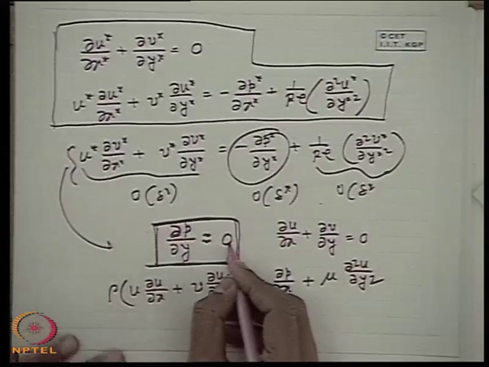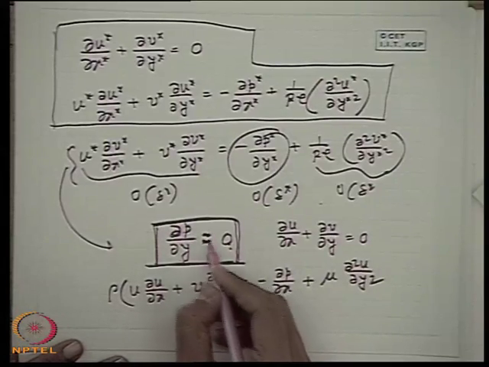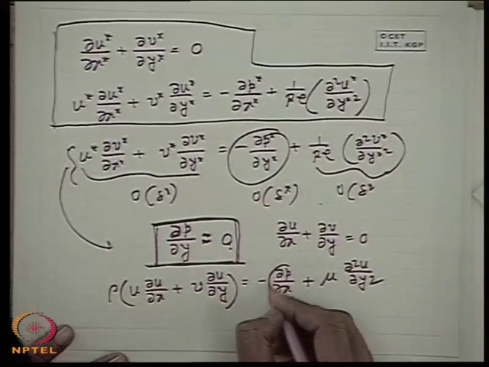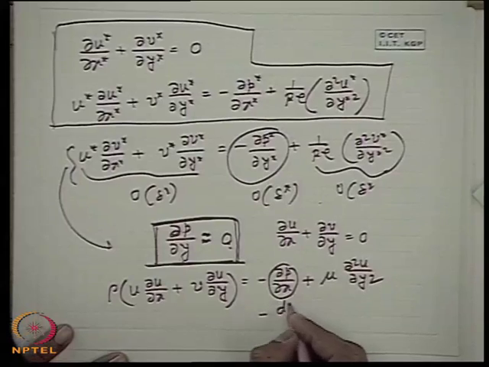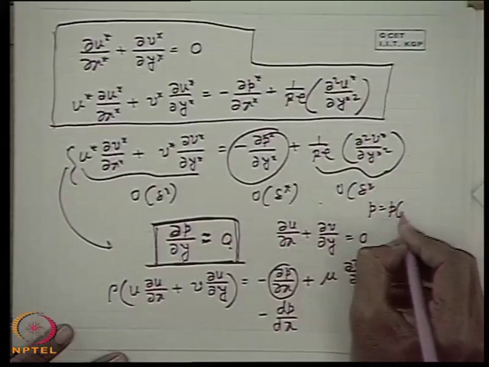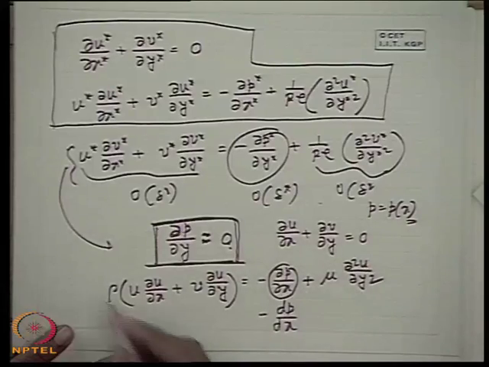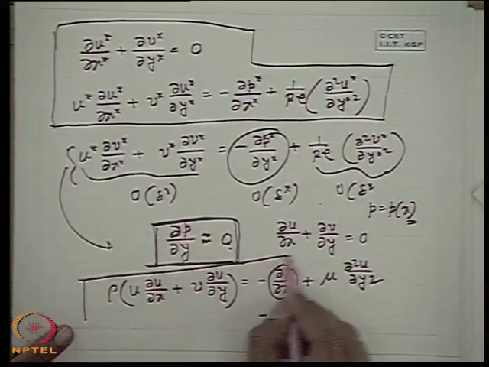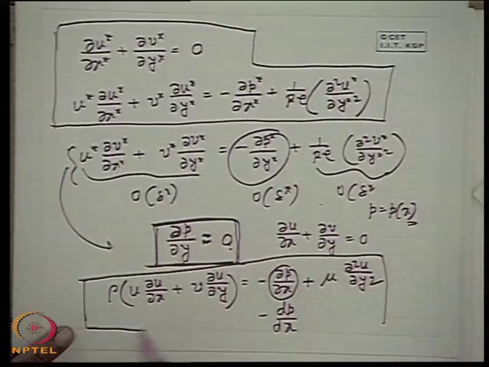Since del p del y is 0, the pressure gradient within the boundary layer is negligible, and this can be replaced as minus dp dx, because p is a function of x only.